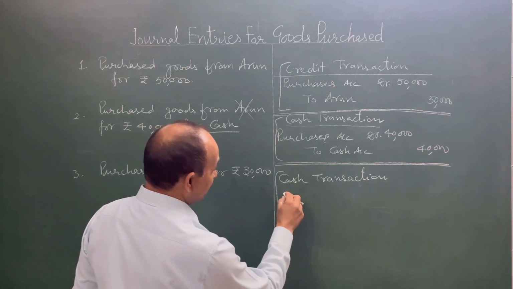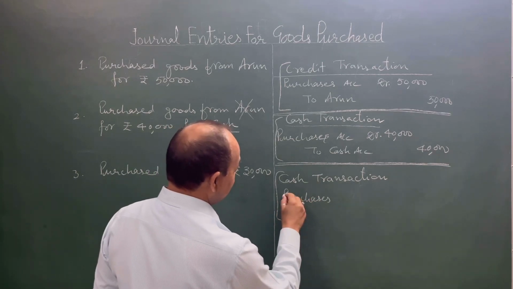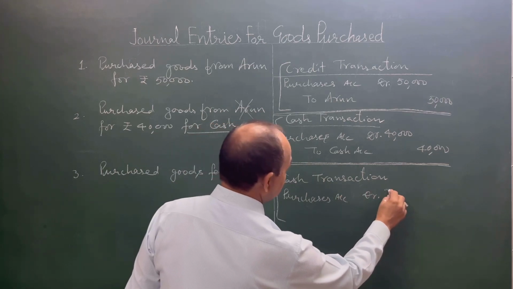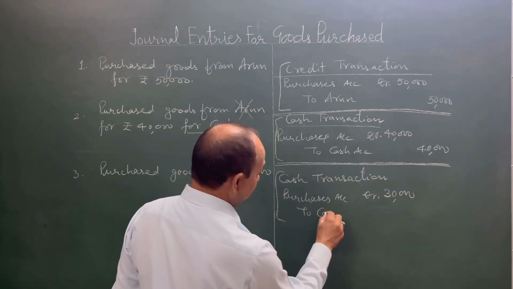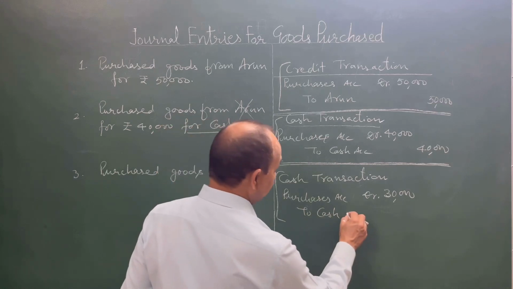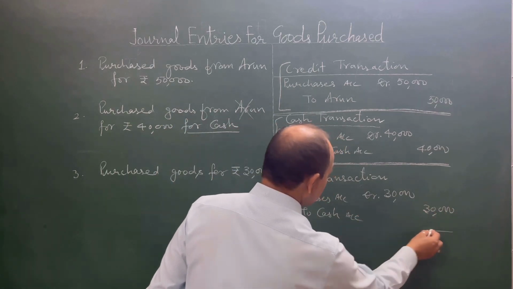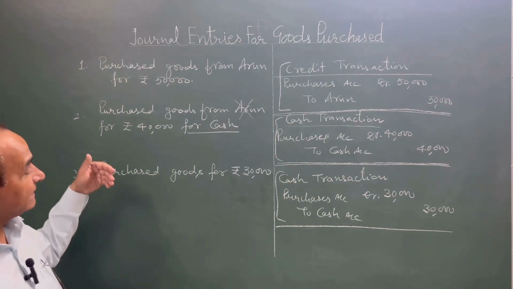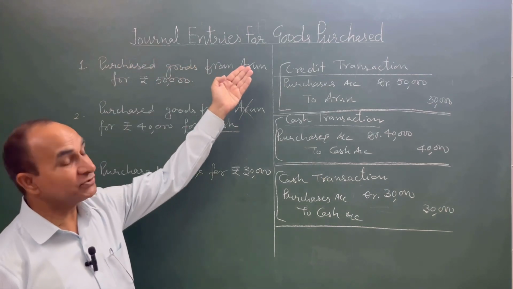So purchases account debit. Purchases is an expense, so a nominal account. Purchases account debit 30,000 to cash. Cash is going out, that is a real account, credit what goes out. To cash account 30,000 rupees. So these are the first three simple transactions which we consider for the purpose of passing journal entries for goods